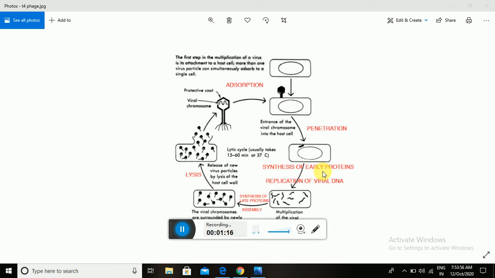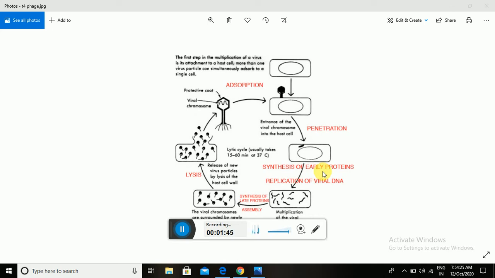So bacteriophages use the host cell machinery for replication or multiplication, also known as biosynthesis. For this purpose, it must enter into the bacterial cell. Without entrance, it is unable to use the host cell machinery. So for the replication of the T4 phage, they require a specific host.